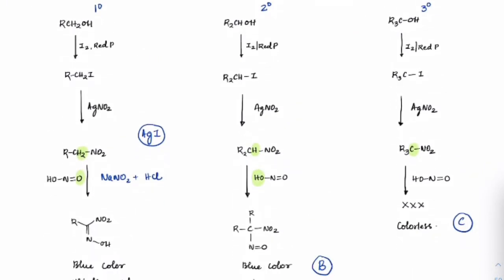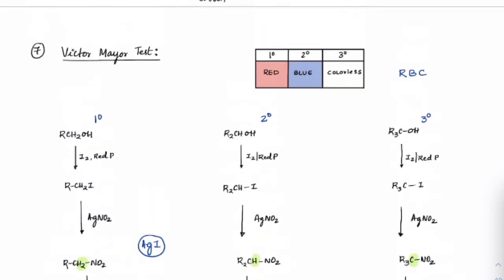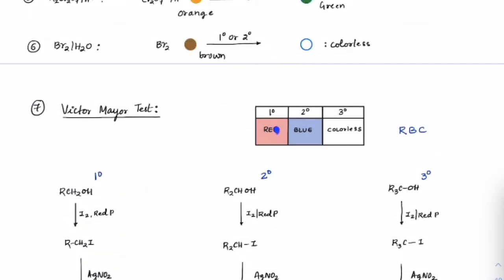Just revise these steps. First, red phosphorus and iodine, AgNO2, HNO2, then NaOH. These are the four steps we need to operate. Okay, guys. If you get a red color solution, it is primary. If you get blue color, secondary. If it is colorless, it is tertiary. So that is the Victor Meyer test.